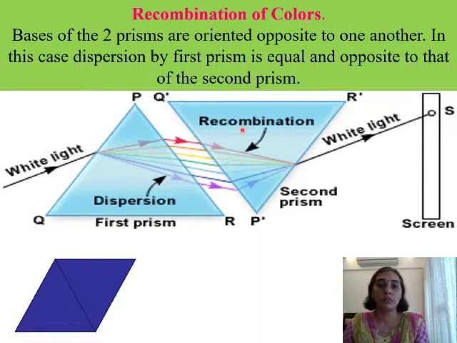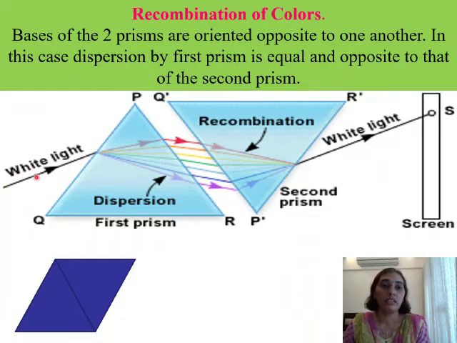So he took 2 prisms and placed them at some distance in such a way that the bases of the 2 prisms were oriented opposite to each other. So here you can see the base QR, and in this prism we find that the base is Q dash R dash, but the bases are oriented opposite to one another. Or we can say the second prism is placed upside down with respect to the first prism. So this is how the 2 prisms have been placed side by side.